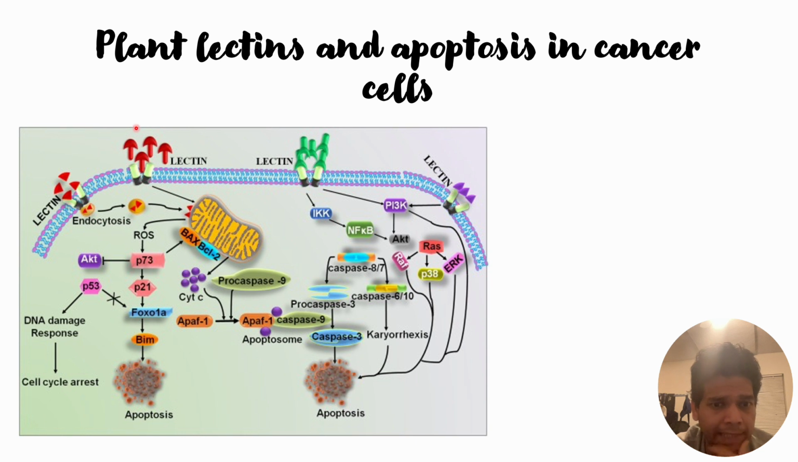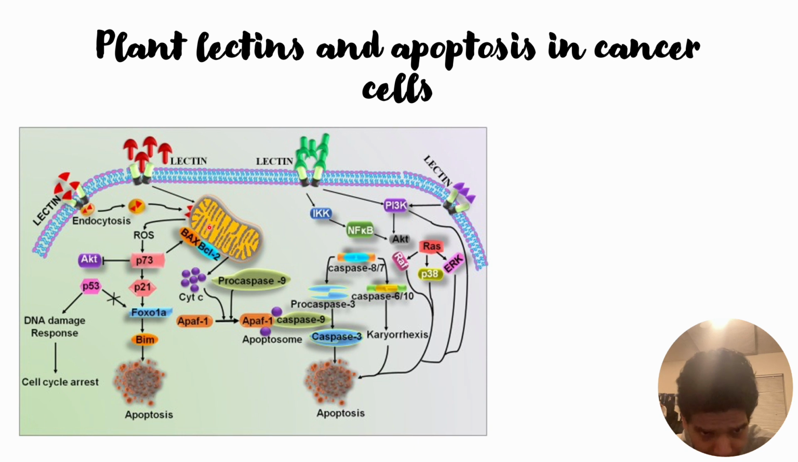The first one is that lectin interacts with its cell surface receptor present on the cell membrane, and then it will trigger downstream signaling pathways in the mitochondria. And the other way that it can act is through endocytosis. Lectins will internalize within the cytosol of the cell, and then it will enter the mitochondria organelle.